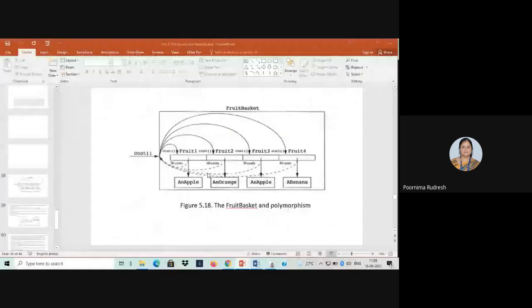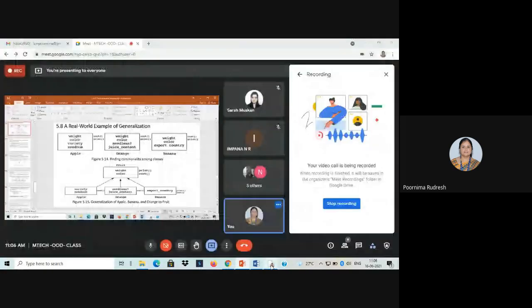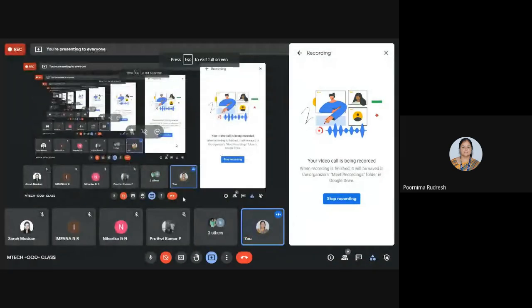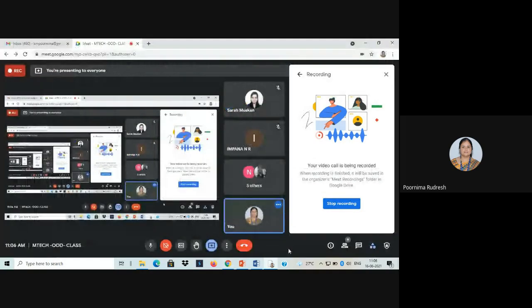Yes. How many of you are connected? All 10 are there? No. Who are there? Five others. Pranati is connected, but the other is not connected, right? Okay. Understood? Any doubt in this? Any doubt in generalization? No, ma'am.